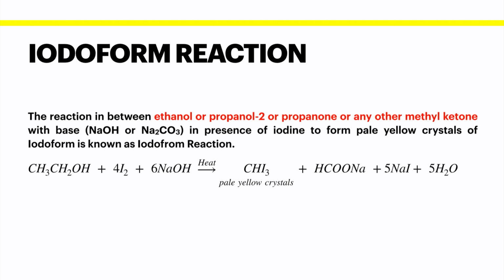And another side product which is also very important here is the sodium salt of fatty acid with reduced carbon. I repeat, sodium salt of fatty acid with reduced number of carbon atoms. Like in this compound we have taken 2 carbons, so in this there will be only 1 carbon. So this compound is sodium methanoate, along with some side products like salt and water.